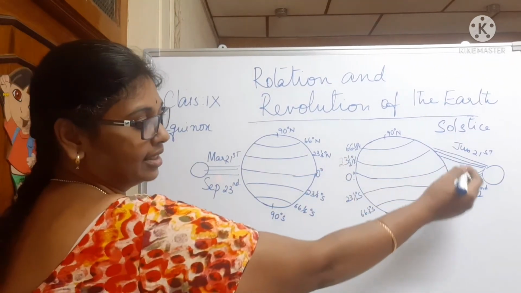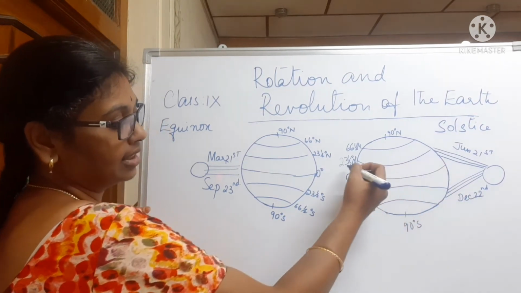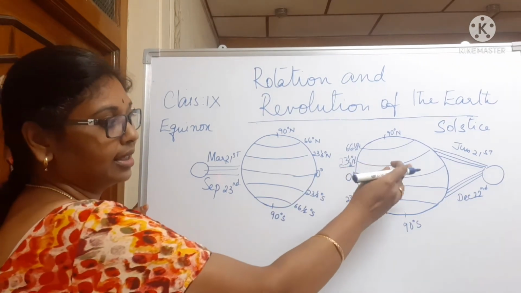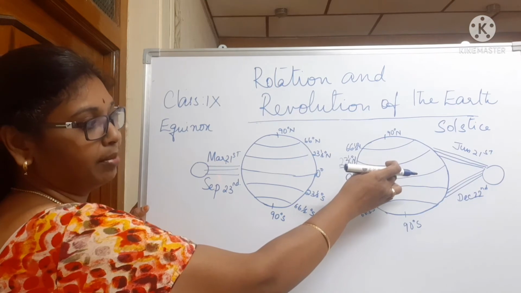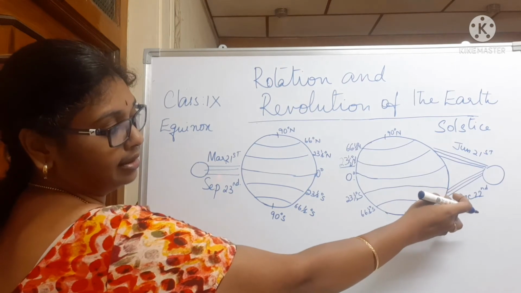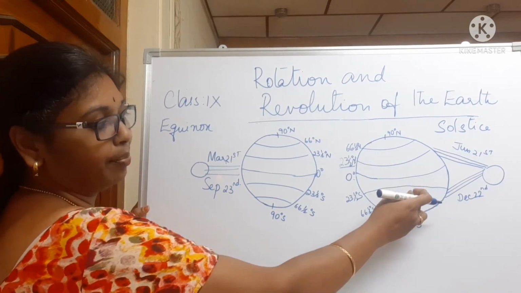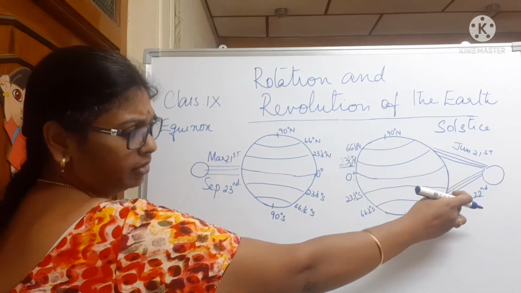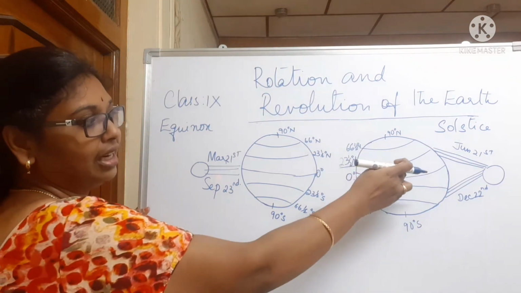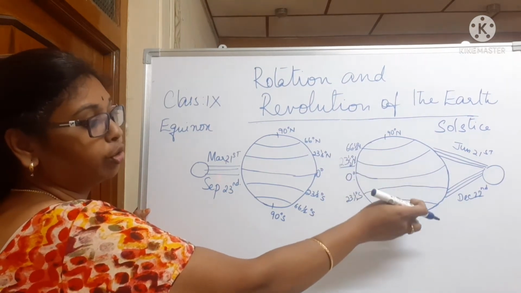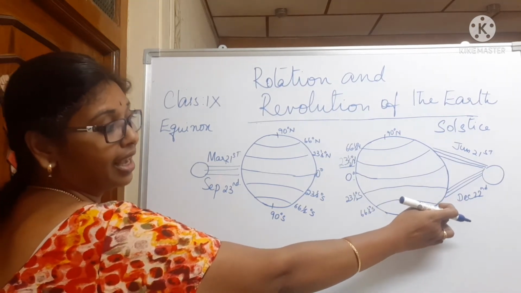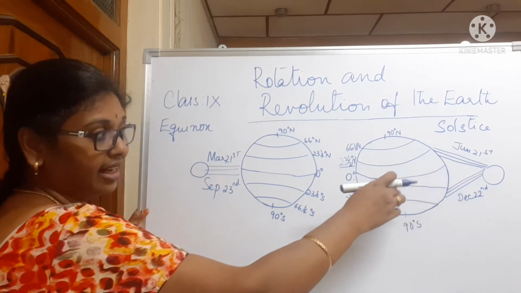But on June 21st and December 22nd, on June 21st, the sun's rays fall exactly on the Tropic of Cancer. So it causes a lengthier day in the northern hemisphere, and on December 22nd, the sun's rays fall directly on the Tropic of Capricorn, so it causes a lengthier day in the southern hemisphere. So on June 21st, the length of the day is more compared to the night time, and on December 22nd, in the northern hemisphere, the night time is more than the day.